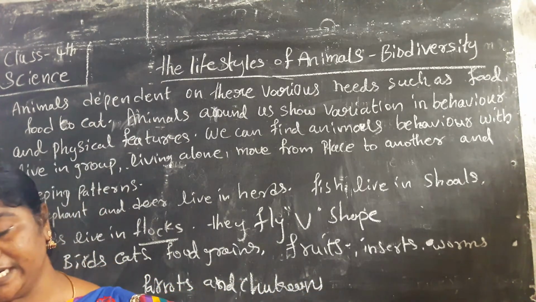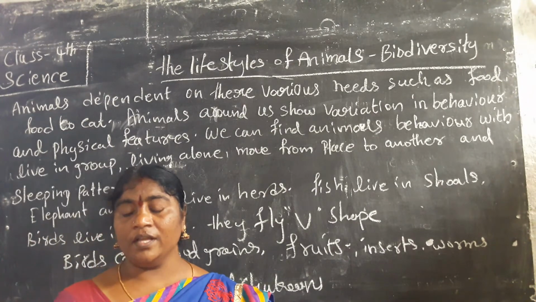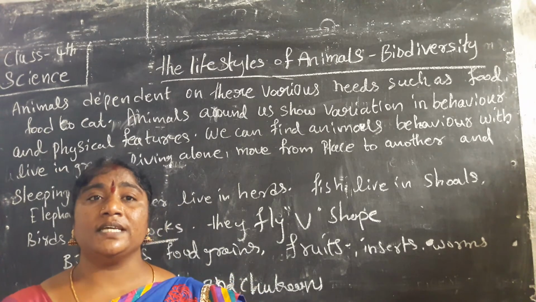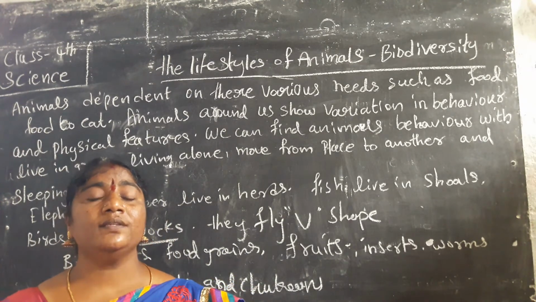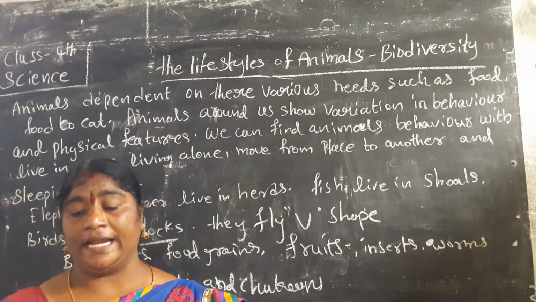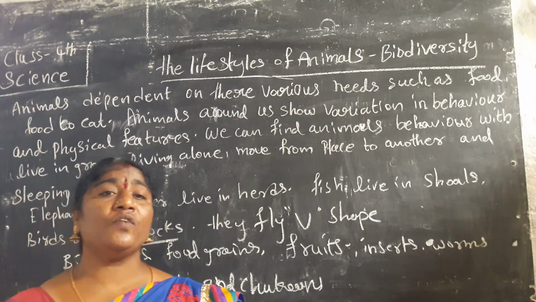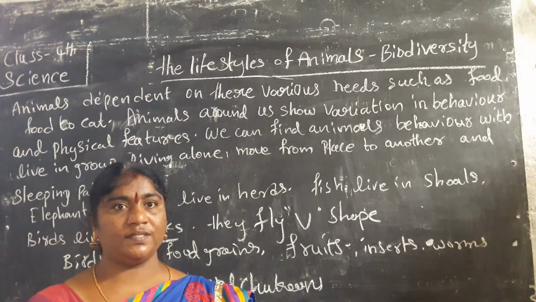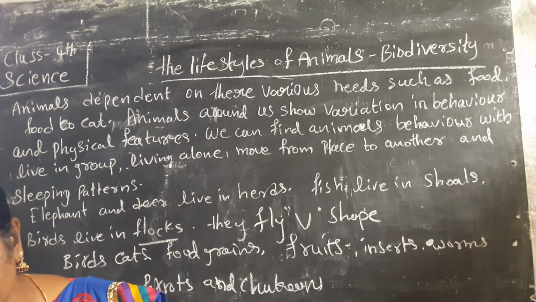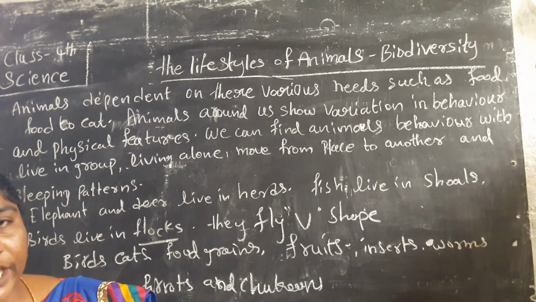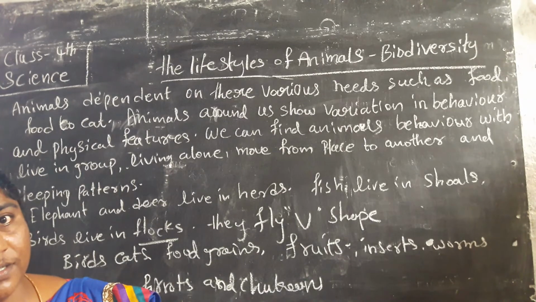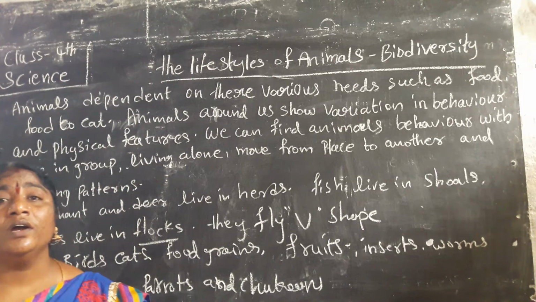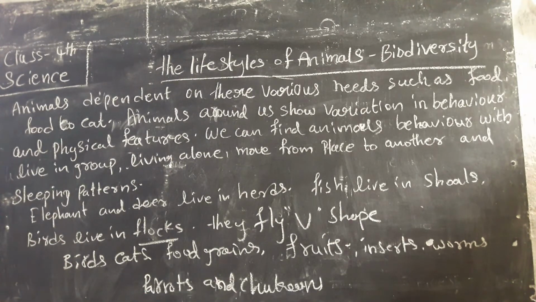Vultures and eagles eat the flesh of other animals. Penguins and kingfishers eat fish in the water, and swallows and shrikes eat insects as their food habit.